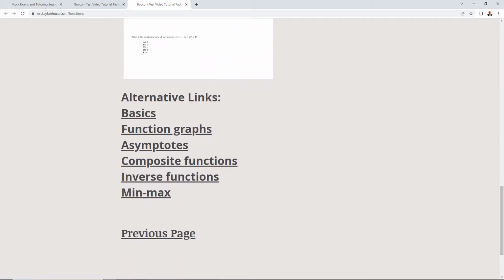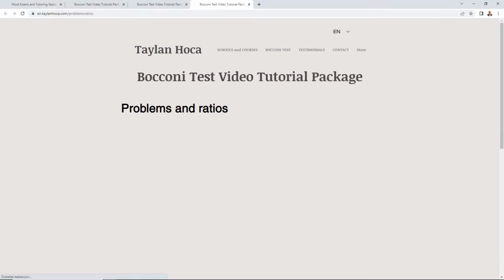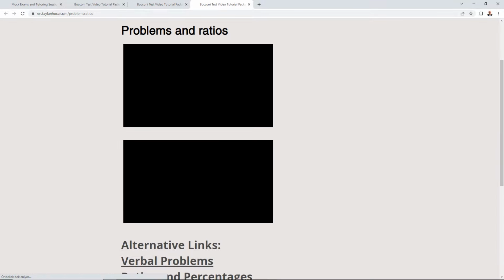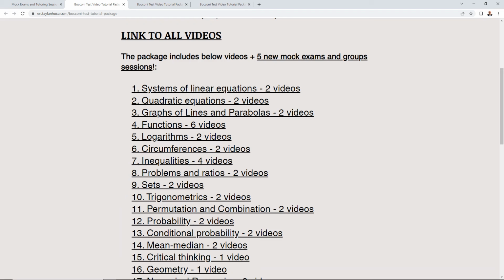For example, basics, function graphs, asymptotes, composite functions, inverse functions, min and max. Okay, and we have logarithms, circumferences, inequalities, problems, and ratios. This year, problems and ratios have become a very important topic. I gave you some examples, and I believe that these examples are very important. Verbal problems and ratios and percentages. I try to explain these topics as clearly as possible.